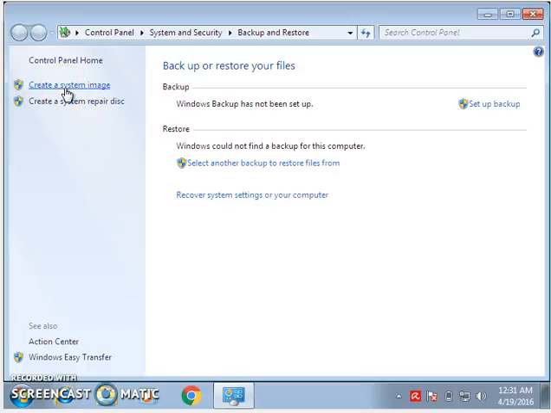Create a system image. That can take a copy of everything. Everything, I mean everything in the Windows system. All your system will be created in an image. Click on it.